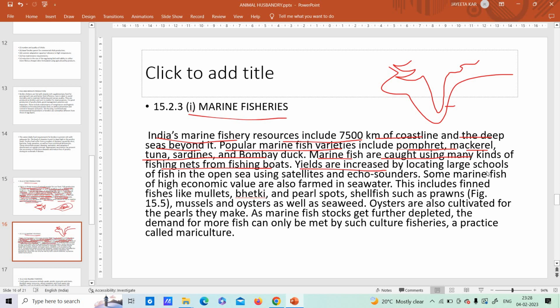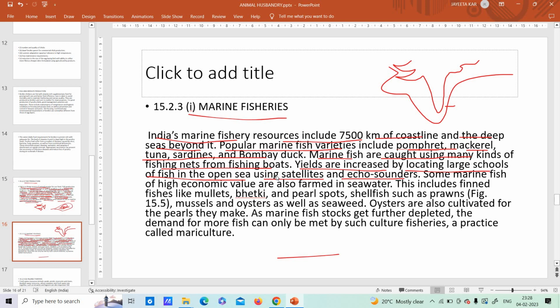Yields are increased by locating large schools of fish in the open sea using satellite and echo sounders. Large schools of fish, groups of fishes are called schools. Now you want to collect more amount of marine fish.